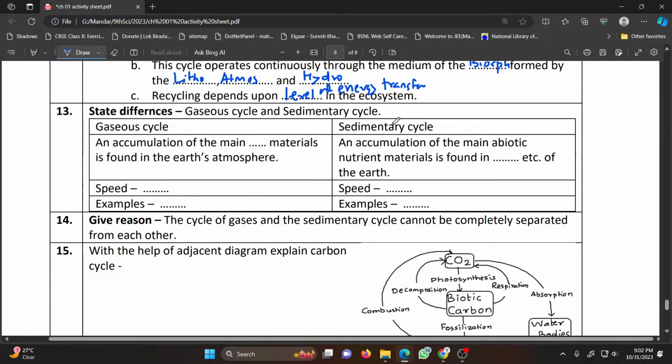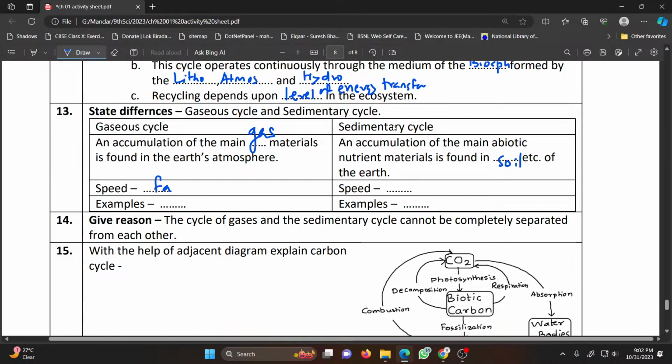Difference between gaseous cycle and sedimentary cycle. In the gaseous cycle, an accumulation of the main gaseous materials is found in the Earth's atmosphere. In the sedimentary cycle, the main abiotic nutrients are found in the soil of the earth.